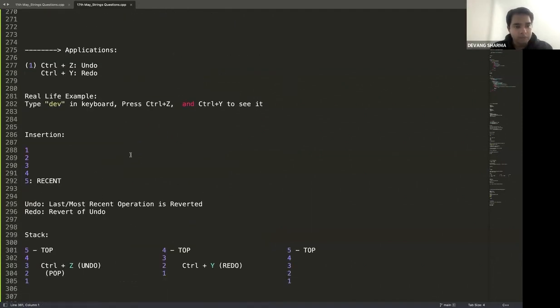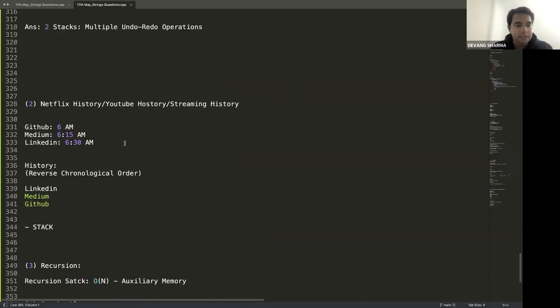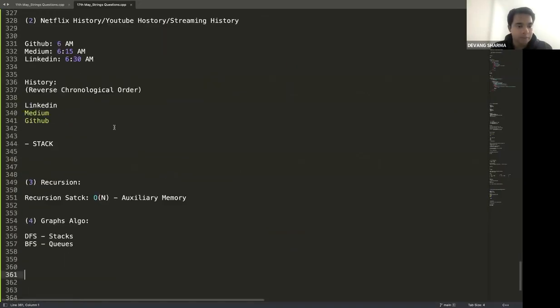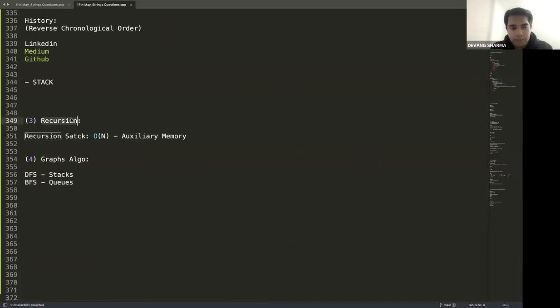Okay, let's quickly revise. First, undo and redo operation. Second, your history, any sort of history that you can imagine here. Third, your recursion stack. Recursion technically uses a stack, which we call as recursion stack. And fourth, in your graphs algorithm. LRU cache is about queue. LRU cache is not about stack.